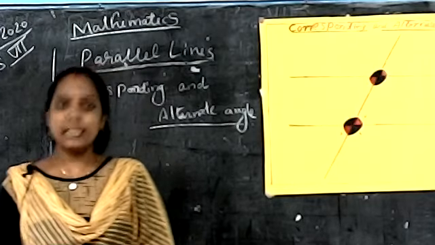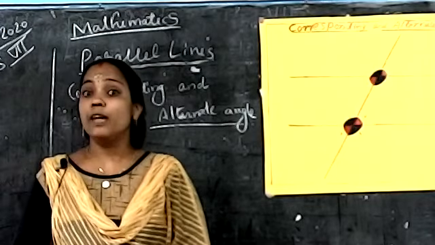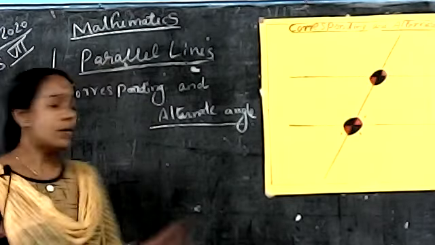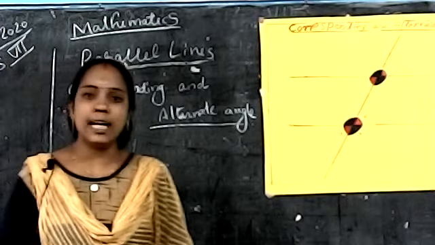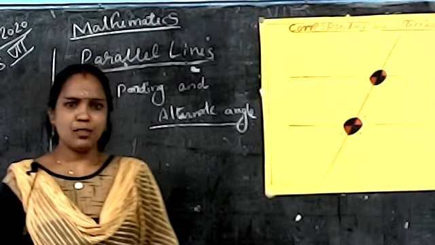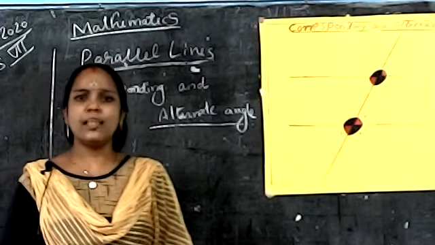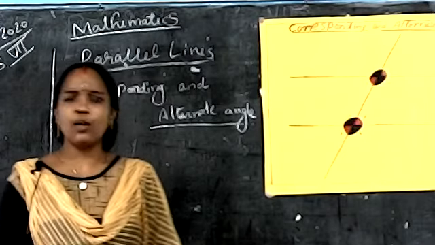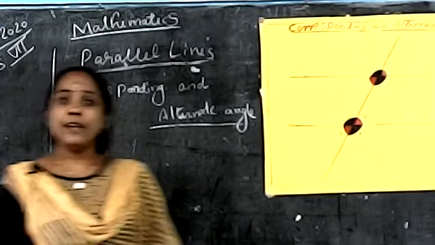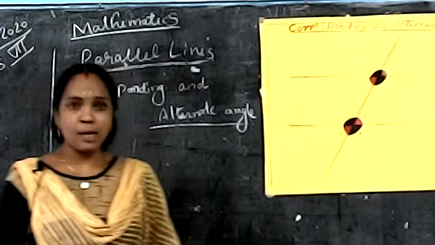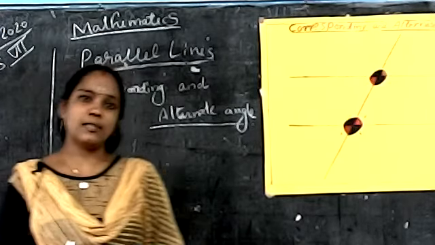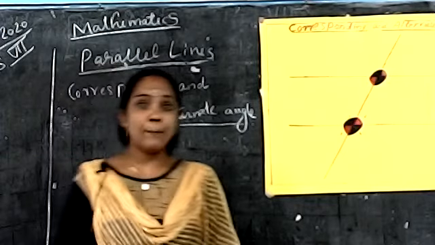Today we are discussing a new and very important topic of this lesson. What is the topic name? Corresponding and alternate angles. What do you mean by corresponding angle? What is an alternate angle? We already discussed that in the previous class. When a line crosses a pair of parallel lines, it forms four pairs of angles.